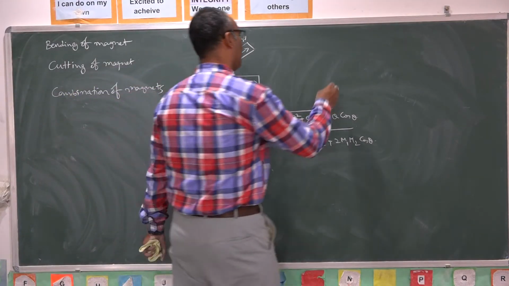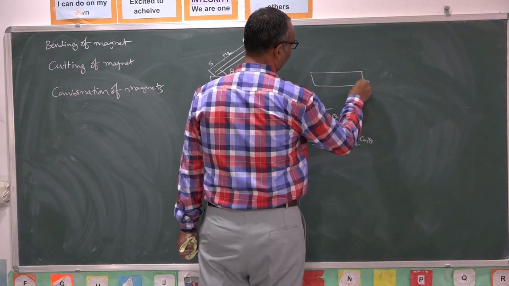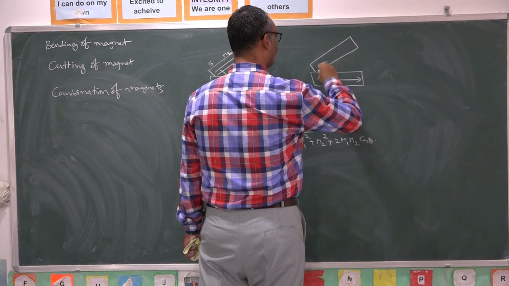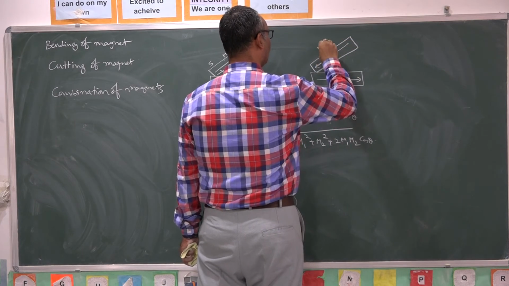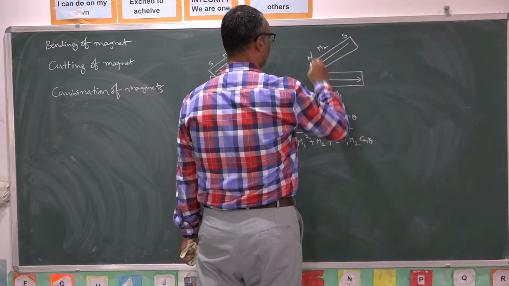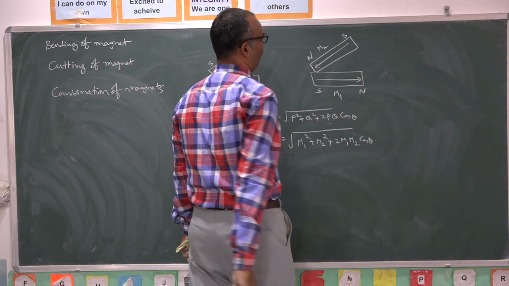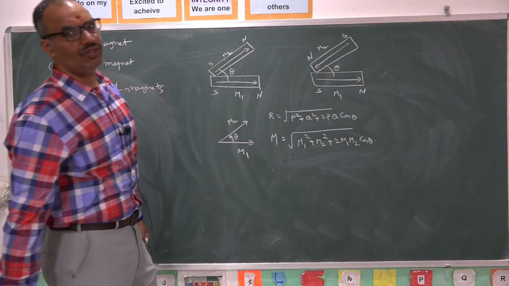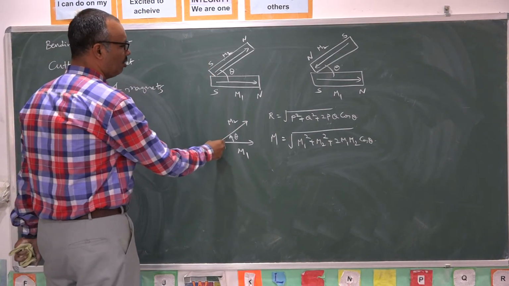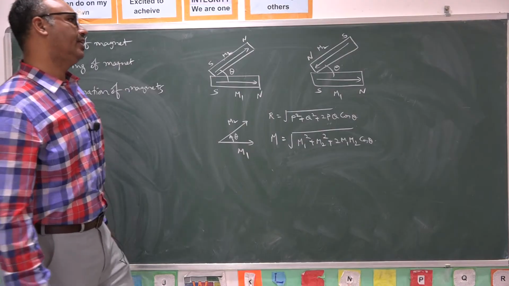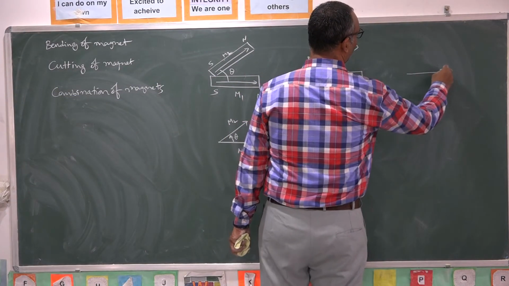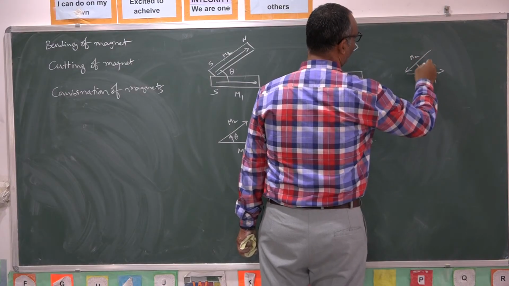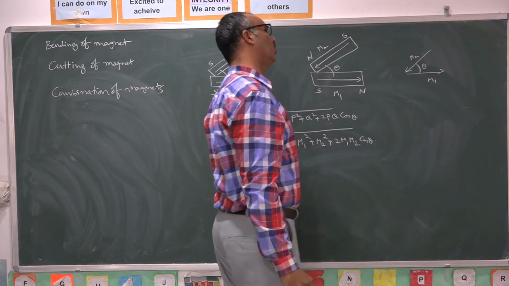Similarly, if I take the first magnet like this with magnetic moment M1, and the second magnet like this with magnetic moment M2, here is the south pole, here is the north pole, here is the south pole, here is the north pole, and you are given this angle. An angle between two vectors must be measured either at a co-initial point or at a co-terminal point. In this case, theta is the angle between them, but it is not the angle between the two vectors.